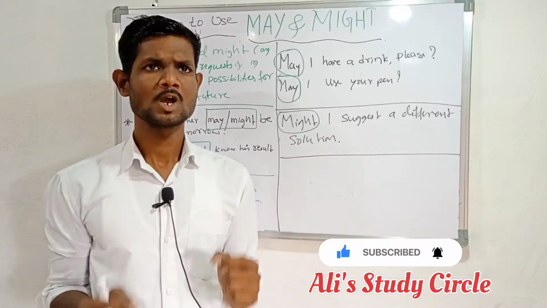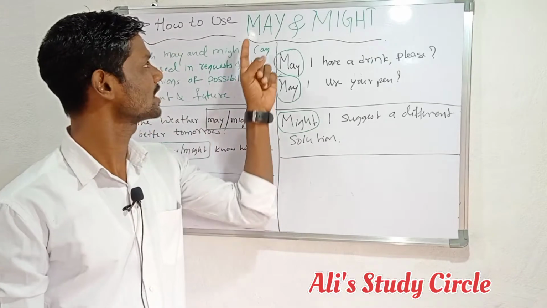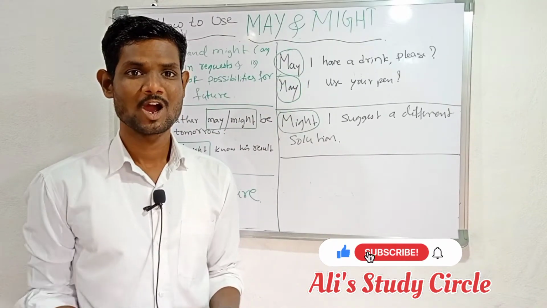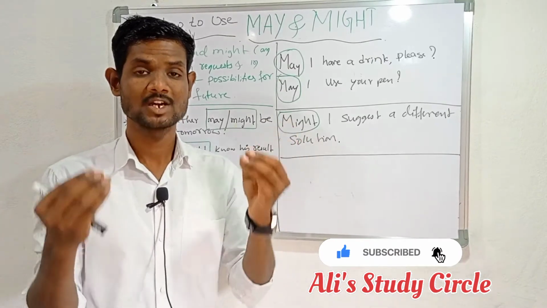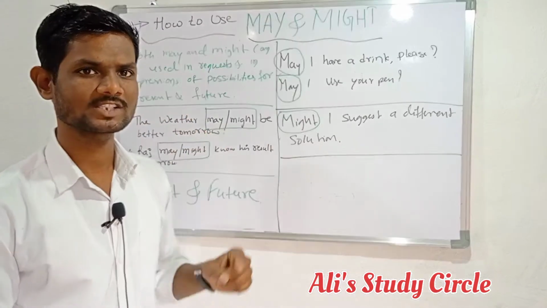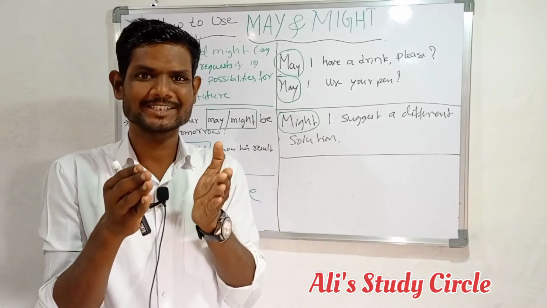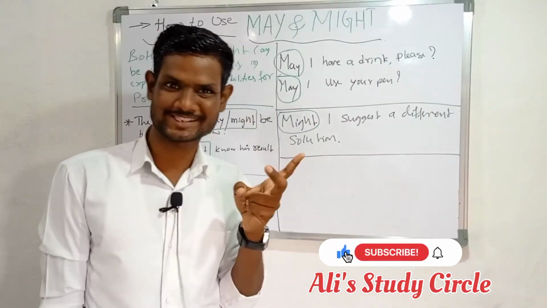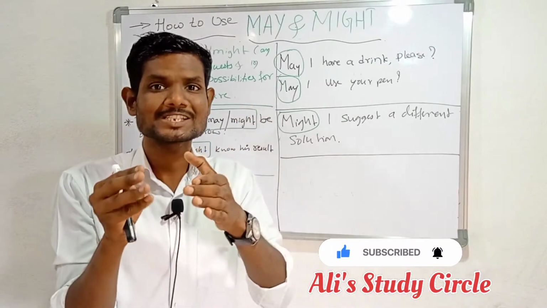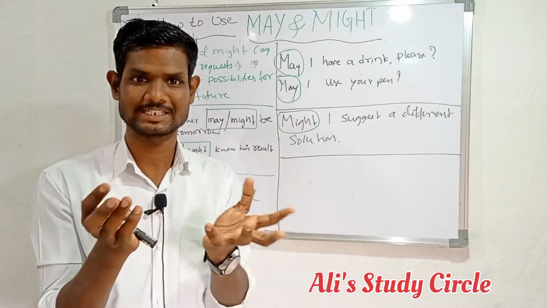Sometimes we have no idea how to use may and might in a sentence. So today we are going to learn how to use may and might in the English language. First, look: both may and might can be used in requests, and in expressions of possibilities.